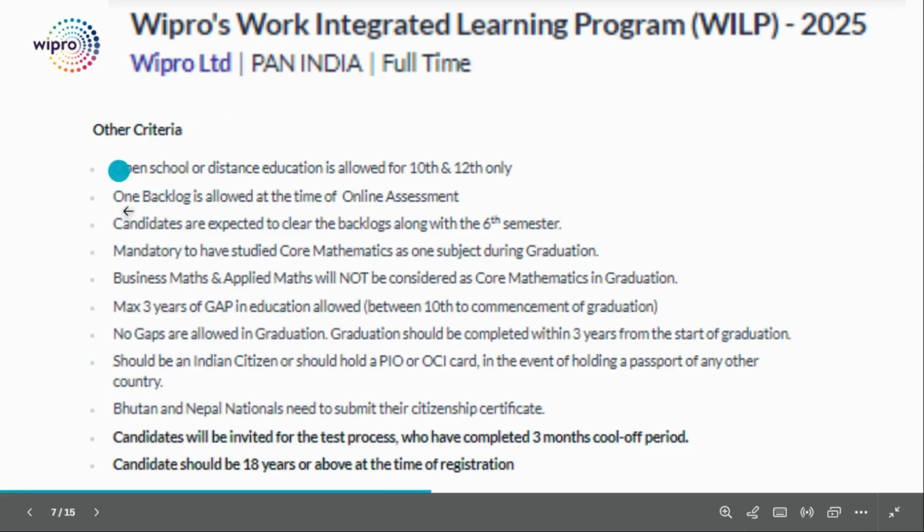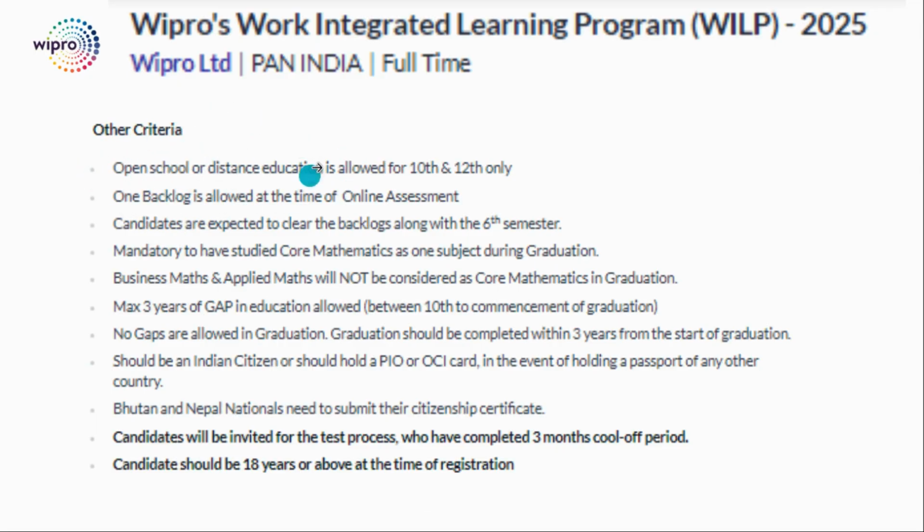next is other criteria. Open school and distance education is allowed for 10th and 12th only, and one backlog is allowed at the time of the online assessment. Third, candidates are expected to clear the backlogs along with the 6th semester, and it is mandatory to have submitted core mathematics as one subject during graduation. Make sure in your graduation there is one core mathematics based subject, and business maths and applied maths will not be considered as core mathematics in graduation.